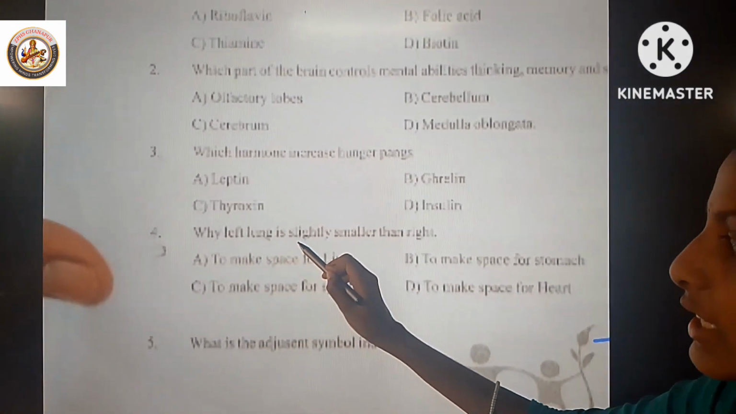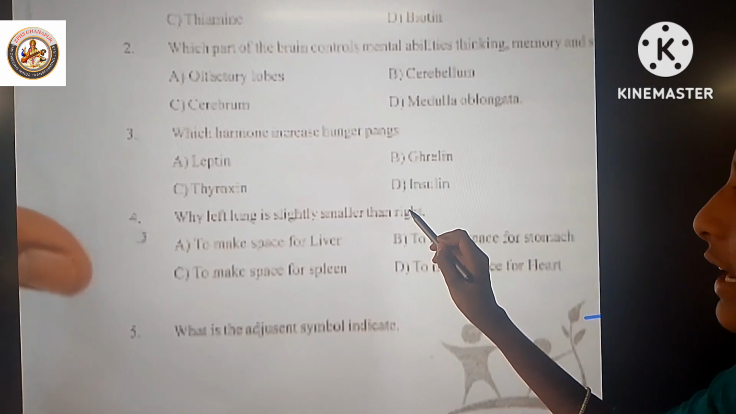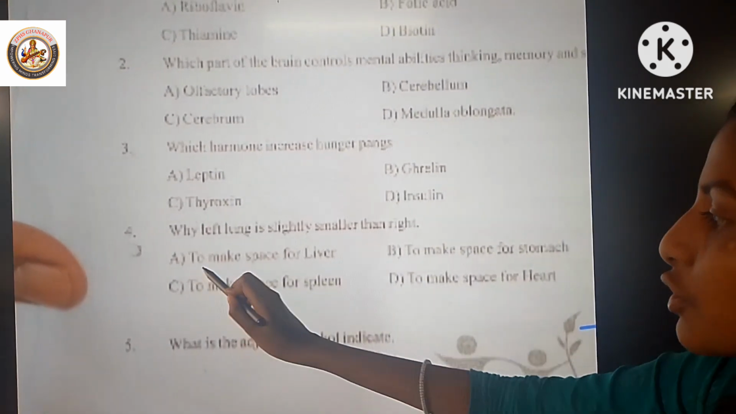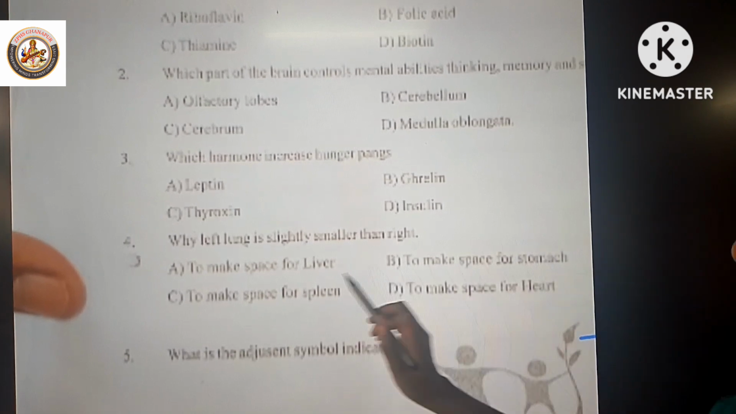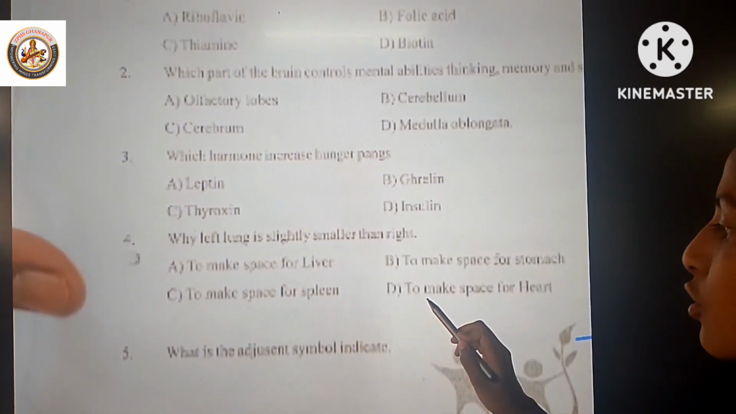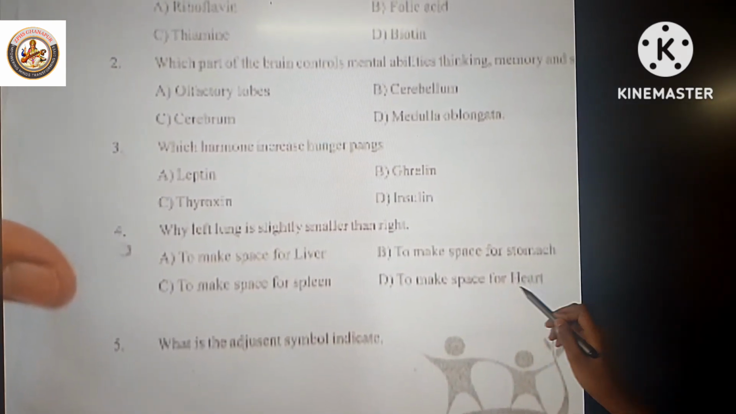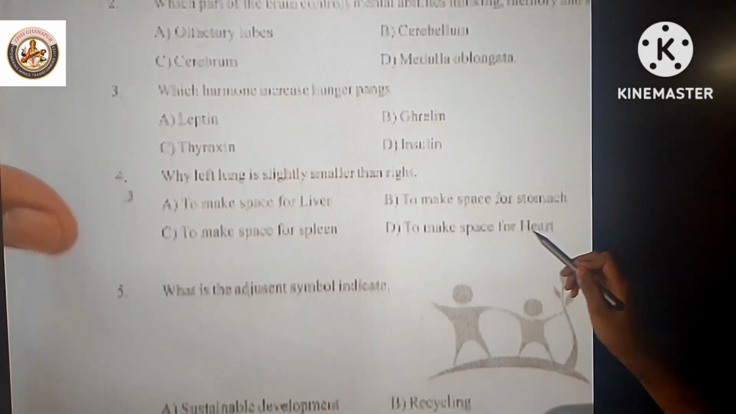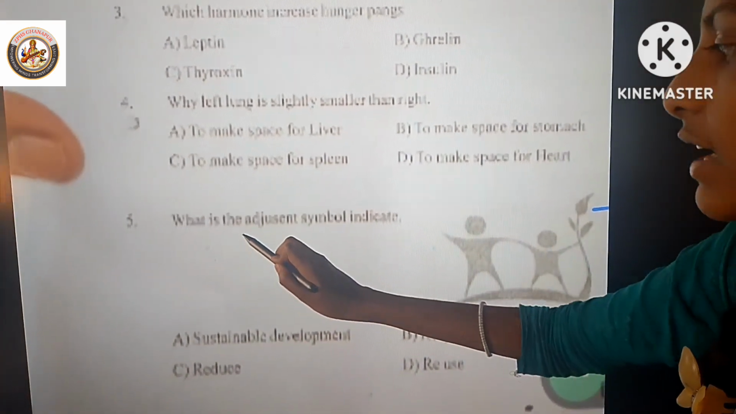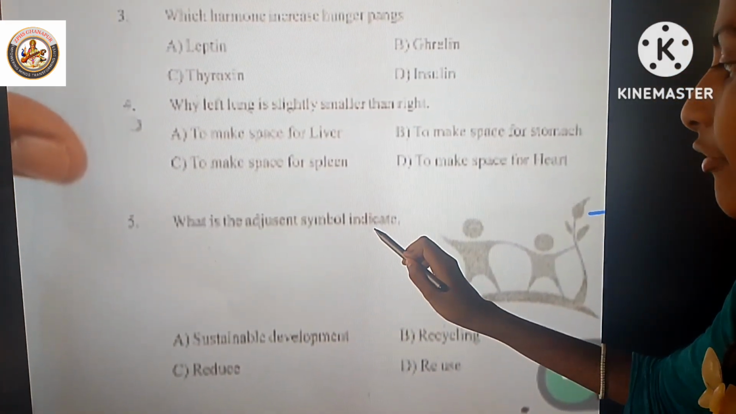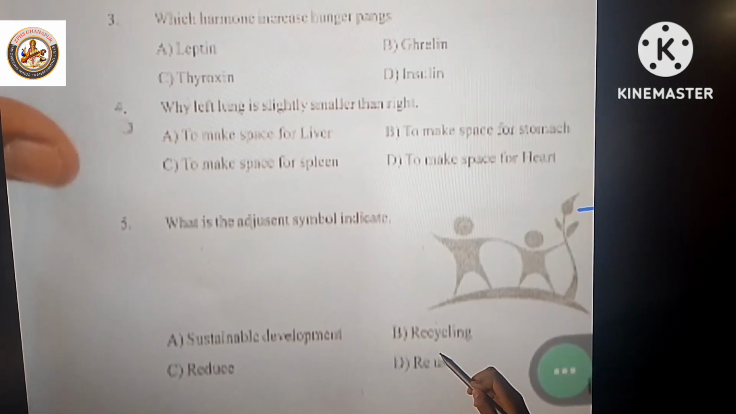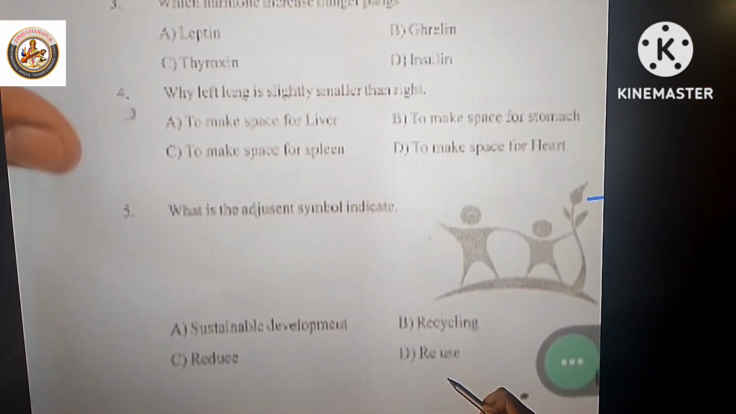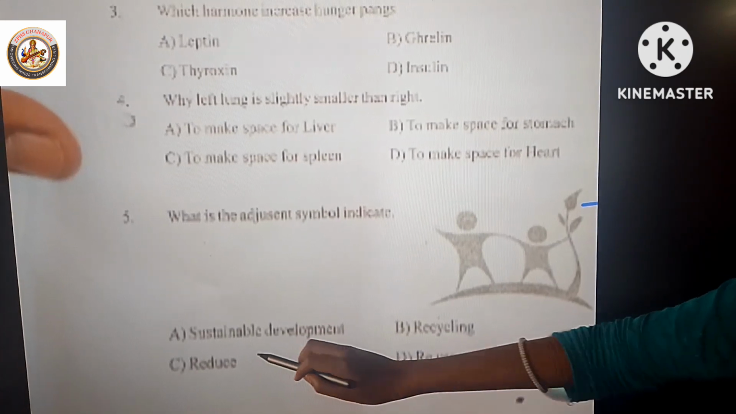Why is the left lung slightly smaller than the right? To make space for liver, to make space for stomach, to make space for spleen, to make space for heart. To make space for heart. What does the adjacent symbol indicate? Sustainable development, recycling, reduce, reuse. Sustainable development.